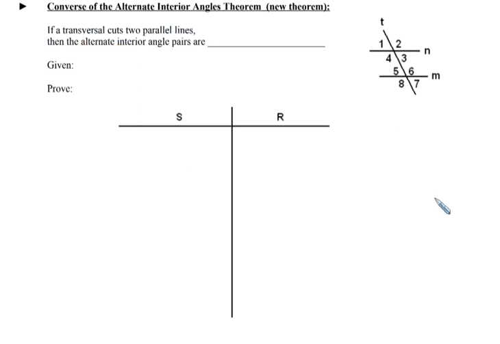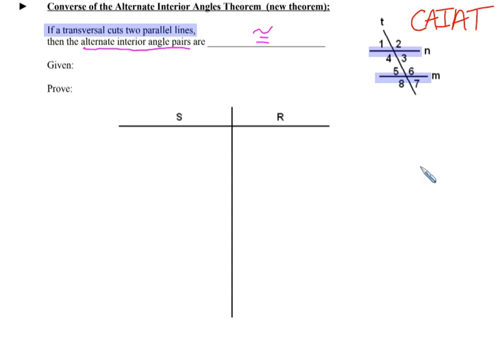The second result that we are going to consider is called the converse of the alternate interior angles theorem. It's abbreviated CAIAT. And here's what this converse says. If a transversal cuts 2 parallel lines, for instance lines M and N that we've just highlighted in blue on the picture on the screen, then the alternate interior angle pairs are also going to be congruent.